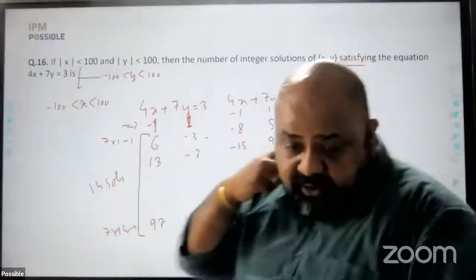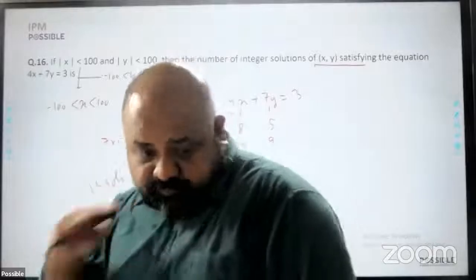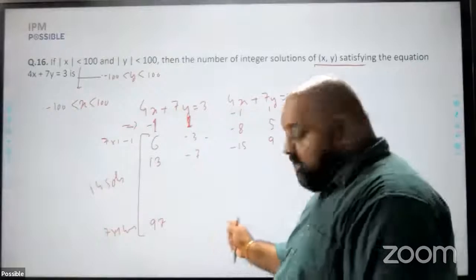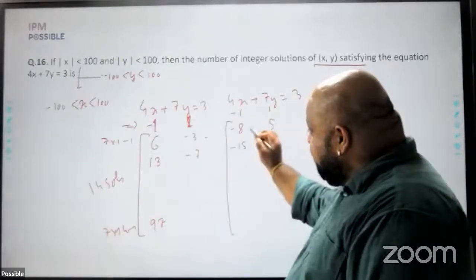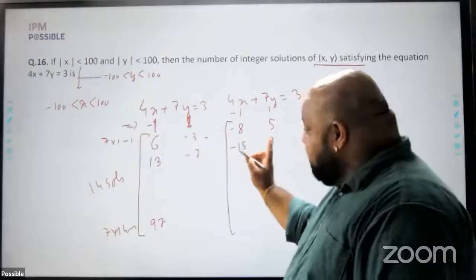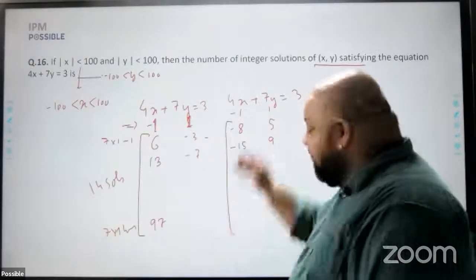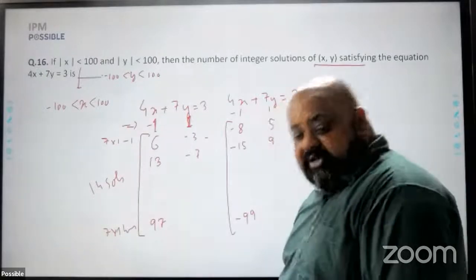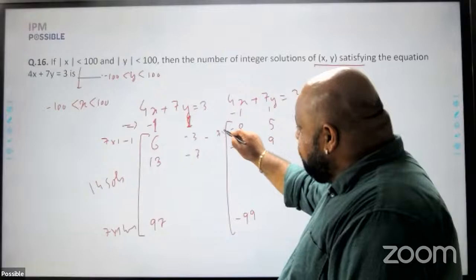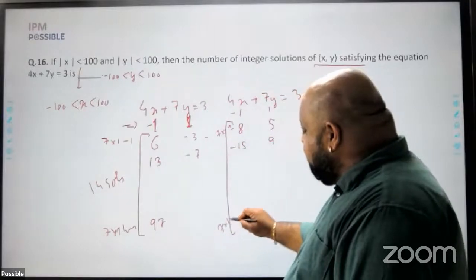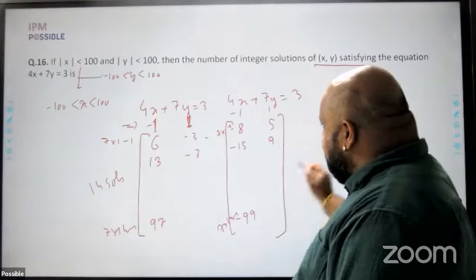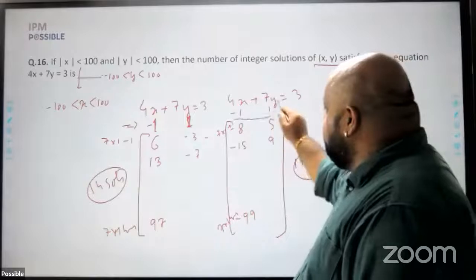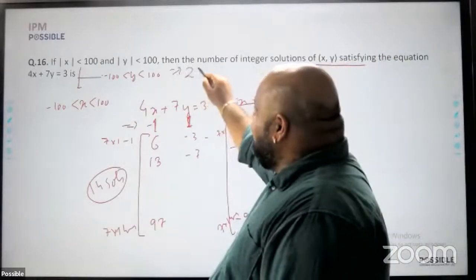Right? Which will happen earlier? Because the decrease in x is more, this will reach minus 100 first. And therefore, how many solutions? The first solution is 1 more than 7. The second solution is 1 more than 14, multiples of 7. The last solution will be 1 more than the multiple of 7, which is 99, so that x is minus 99. How many solutions will there be? Again, this is 7 into 1 plus 1. This is 7 into 14 plus 1. So there are 14 solutions on this side as well. Total number of solutions, 14 here, 14 there, and one of the solutions is this. Therefore, a total of 29 solutions.